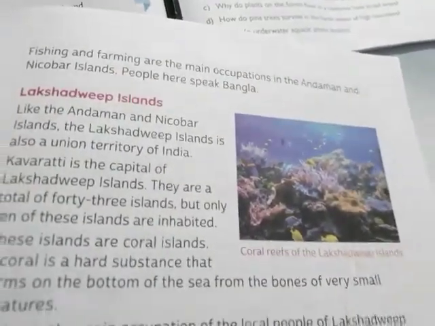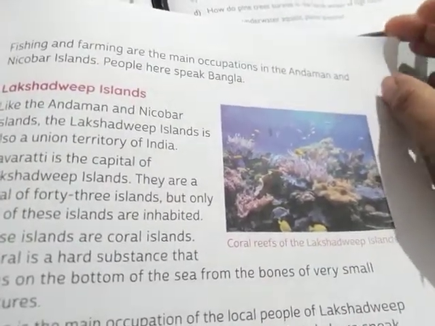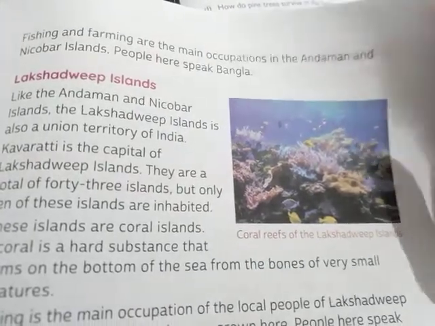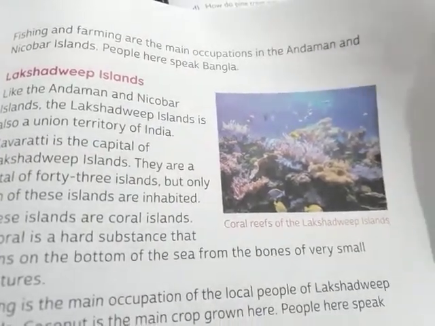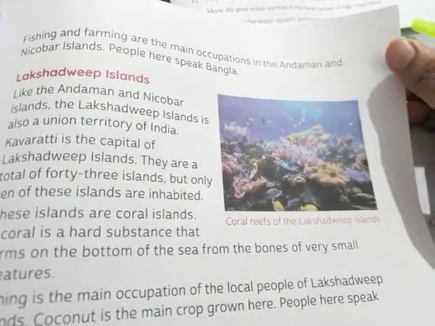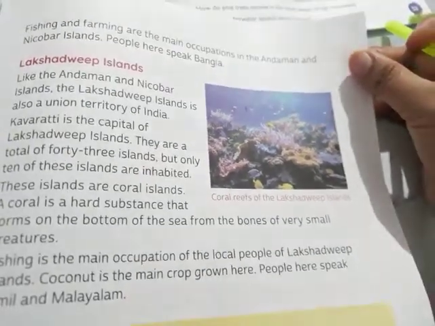Now, fishing and farming are the main occupations in the Andaman and Nicobar Islands. People here speak Bangla. It means Bengali is the main language.